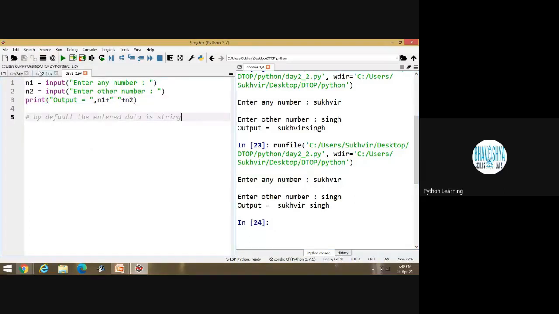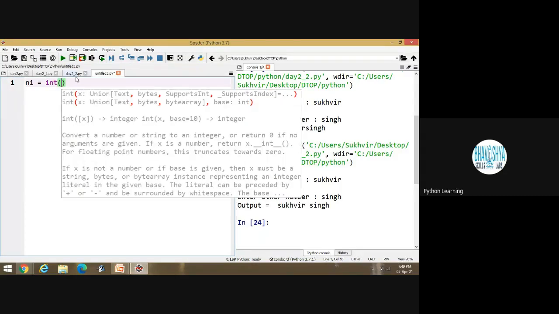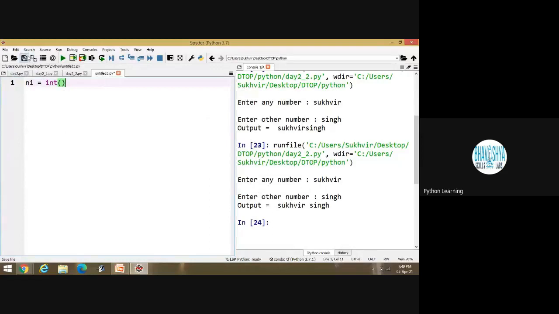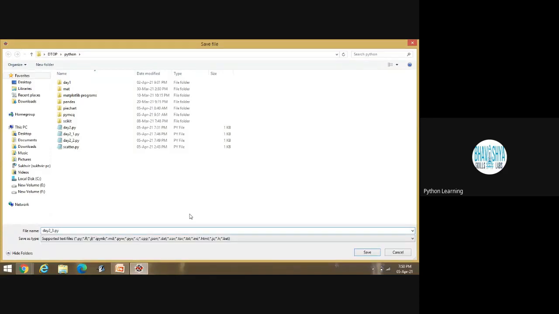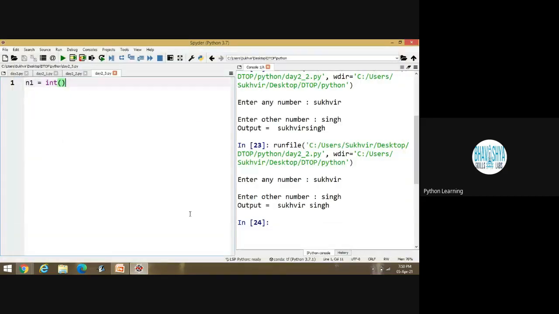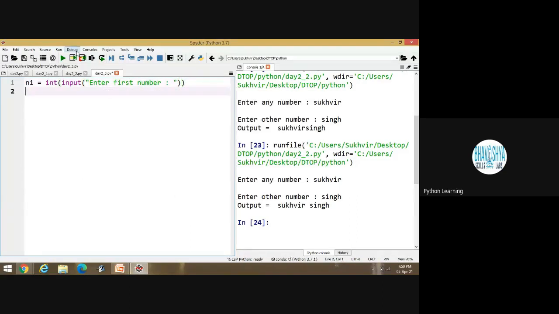Suppose I'm opening one new file also. I'm writing here N1 is equal to input. I'm saving all the files separately so that I can share that content. Otherwise, if I am overwriting the content, it's very difficult to handle. Here I am entering, "enter first number", like this.